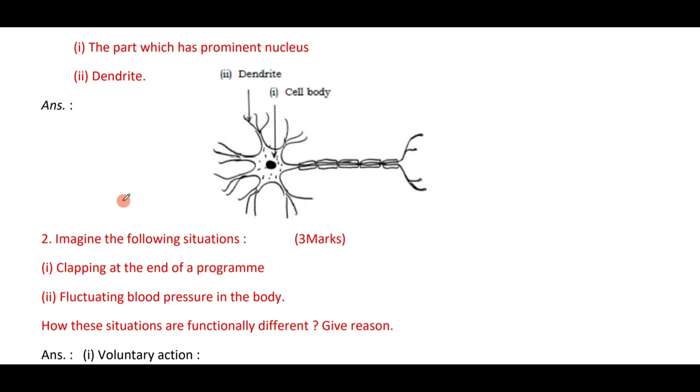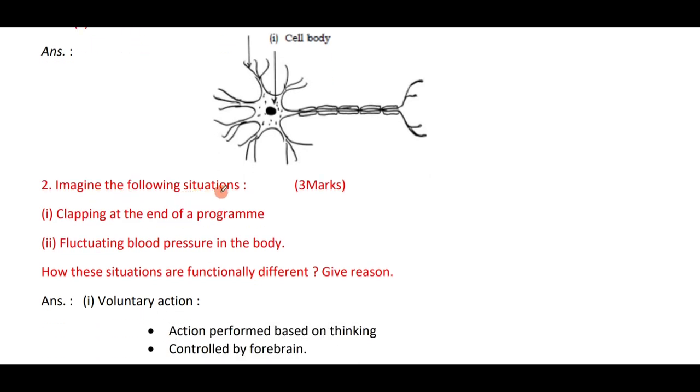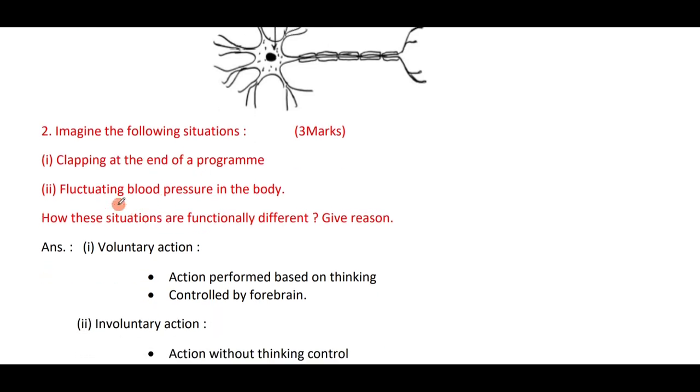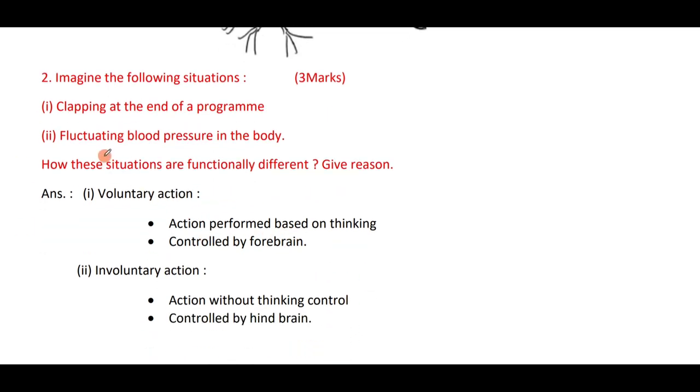Next, imagine the following situations: clapping at the end of the program, and fluctuating blood pressure in the body. How are these situations functionally different? Voluntary actions, like clapping at the end of a program, are actions performed based on thinking, controlled by the forebrain. Whereas the second situation is an involuntary action, an action without thinking, controlled by the hindbrain.